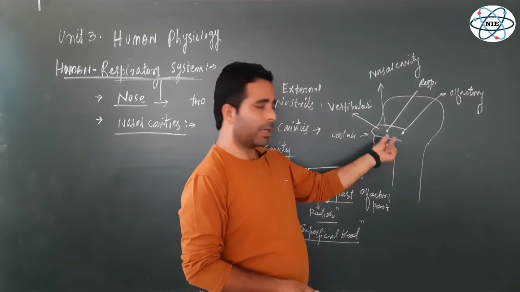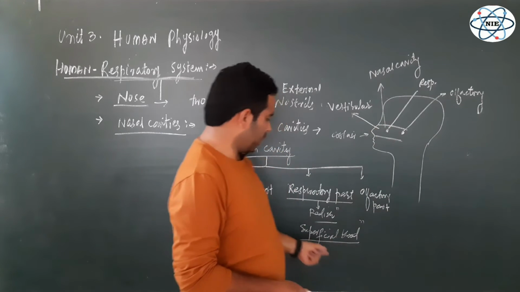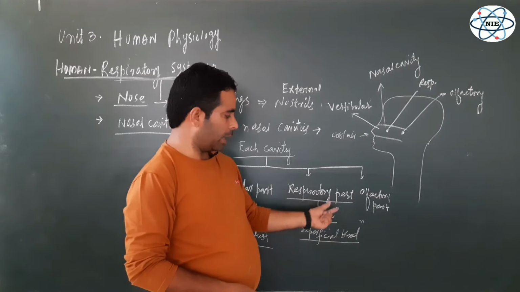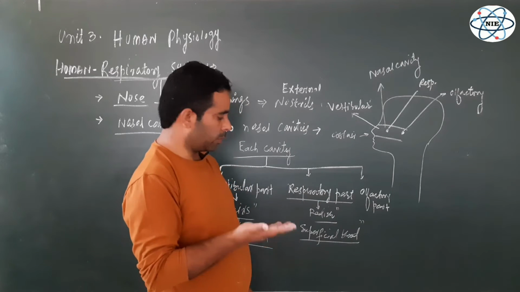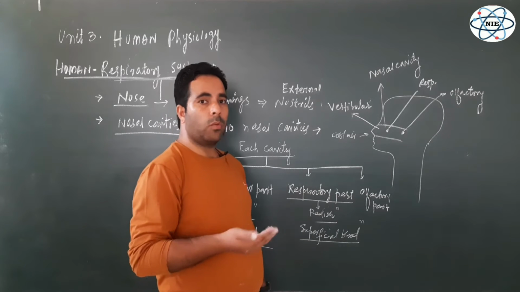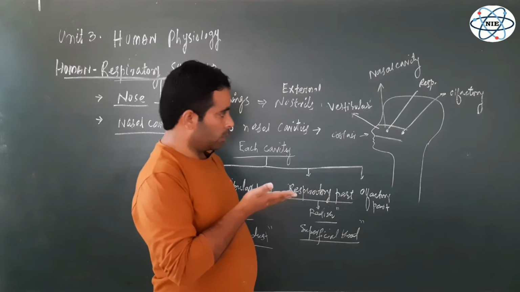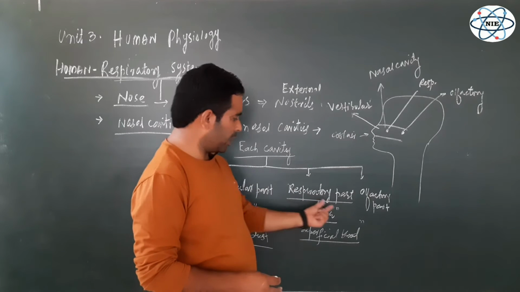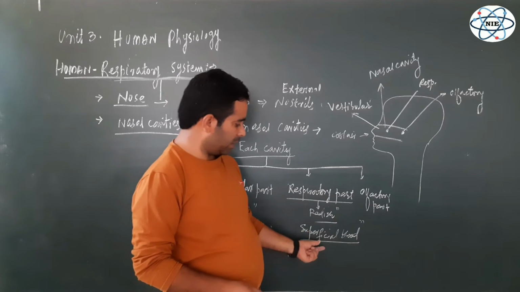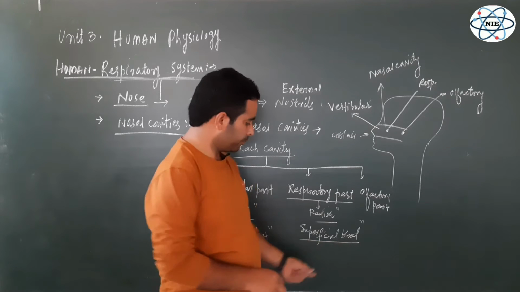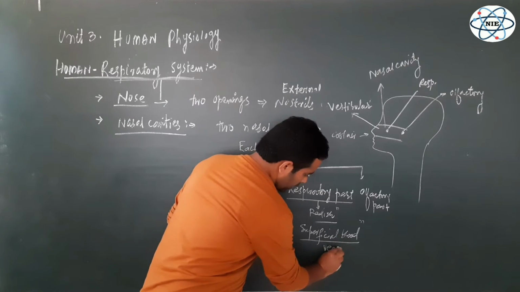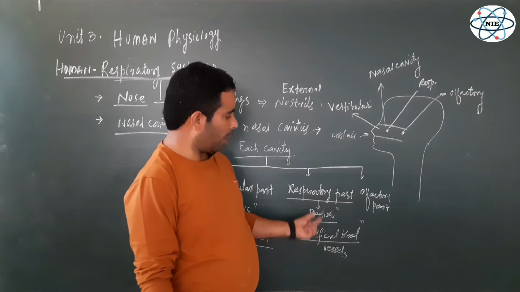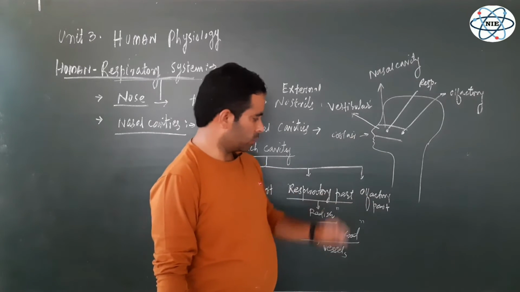For the warming of that cool air, we have these superficial blood vessels in the respiratory part, and some heat from the blood helps to warm the cool air entering from outside. So the respiratory part helps in conditioning and warming the air before it reaches the lungs.